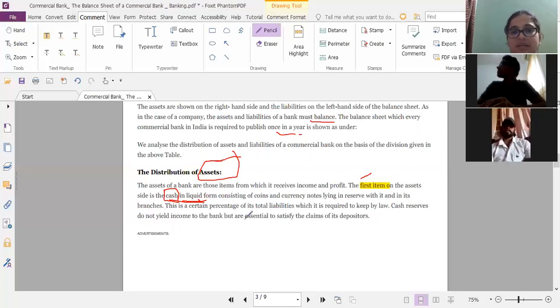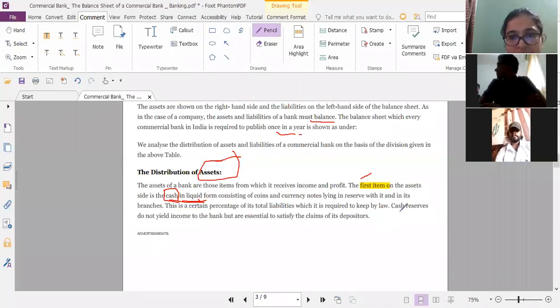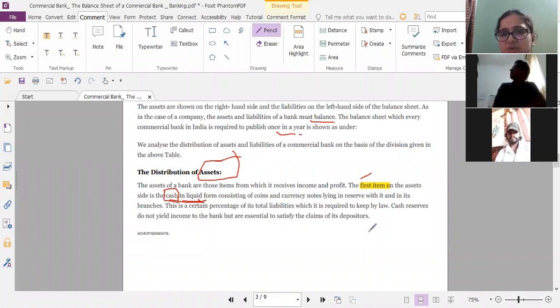This is a certain percentage of its total liabilities which it is required to keep by law. Cash reserves do not yield income to the bank but are essential to satisfy the claims of deposits. So basically cash reserves give the bank no income, but it is important for the bank to keep it.